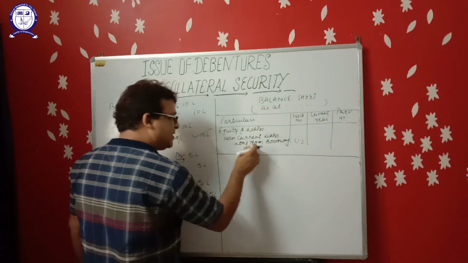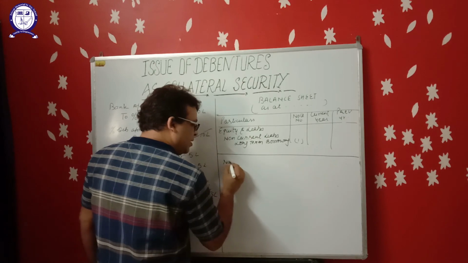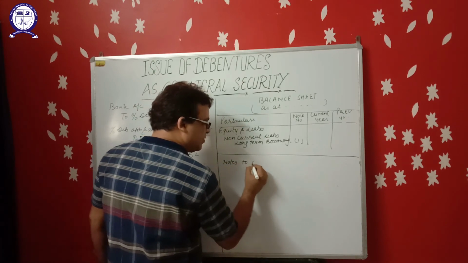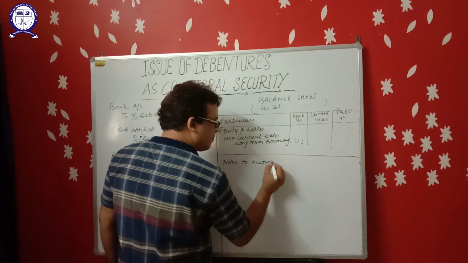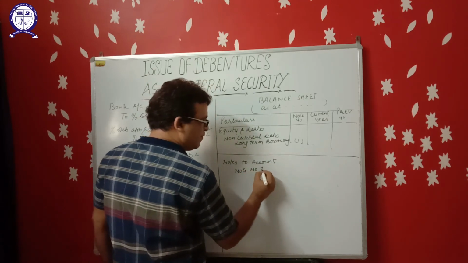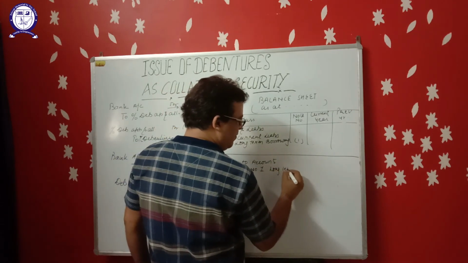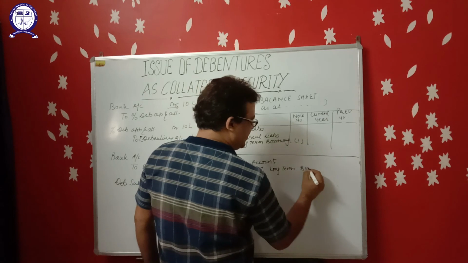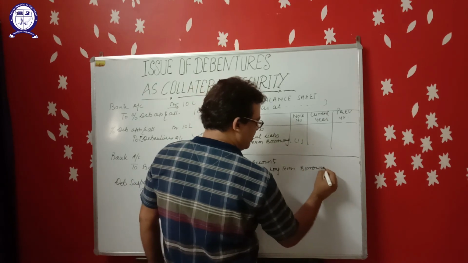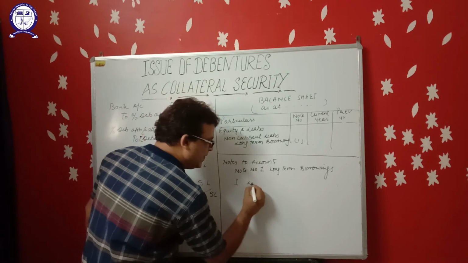Now explain this in notes to accounts. Note number 1, long-term borrowings. Debentures.